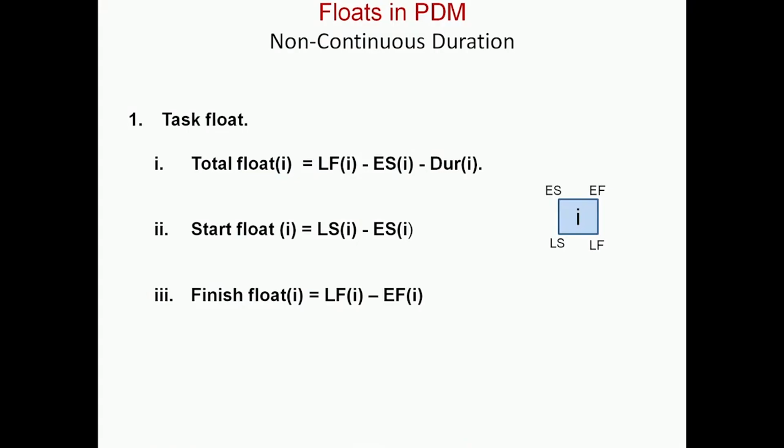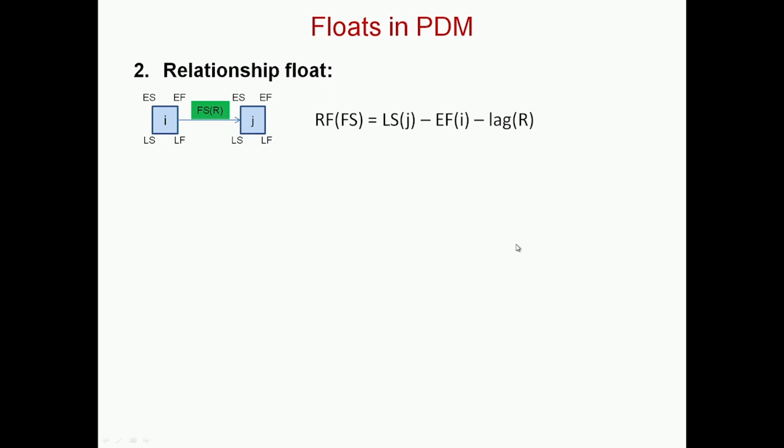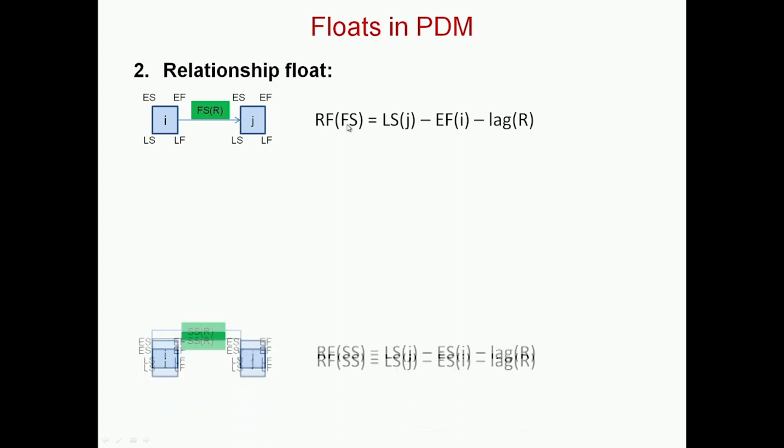Like in the last case, we did not have zero start float and zero finish float, but we had some activity or total float. Now, we also have relationship floats, and these get quite interesting in the way they are defined. If I have activities I and j with a finish-start relationship, my relationship float will be the late start of j minus the early finish of I minus the lag value. So this is for a finish-start relationship.